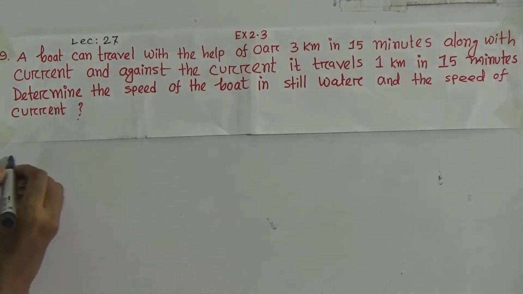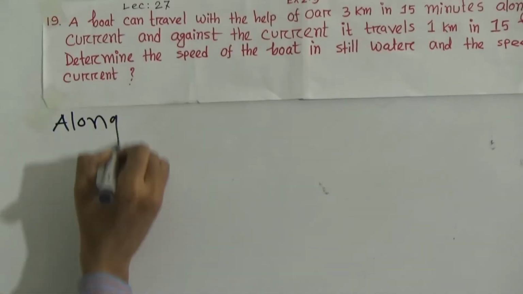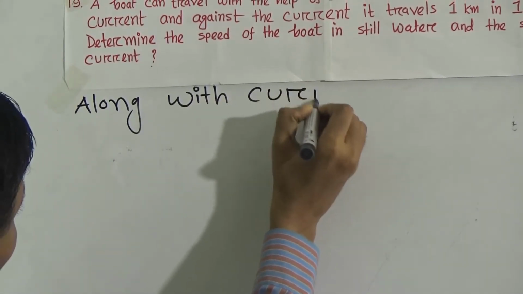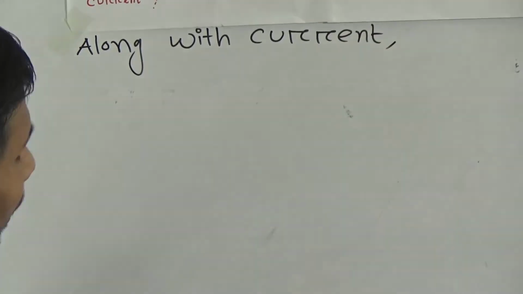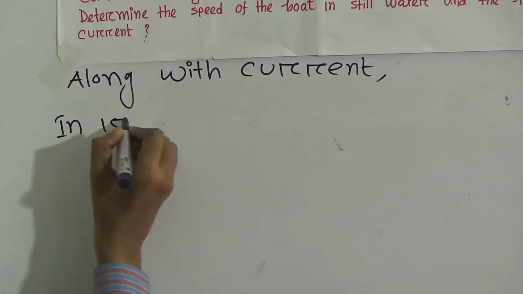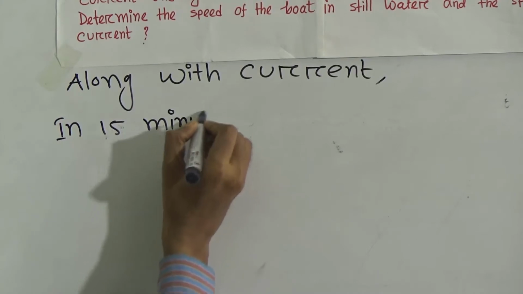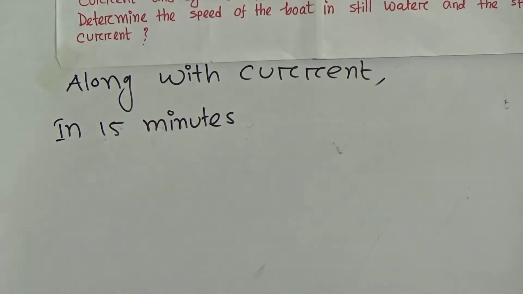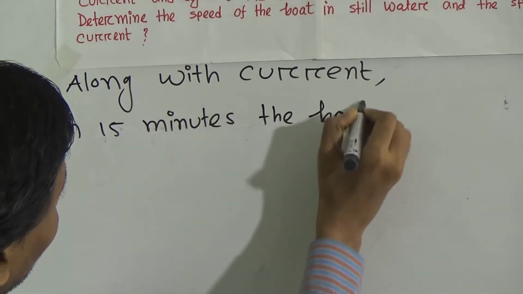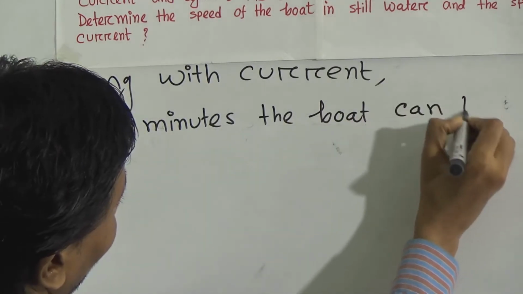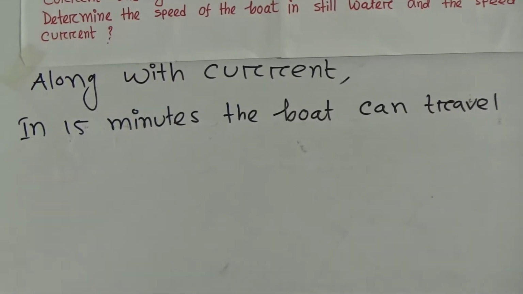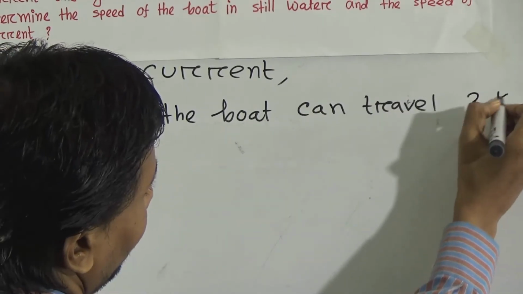That means you write here, along with current, in 15 minutes the boat can travel 3 km.